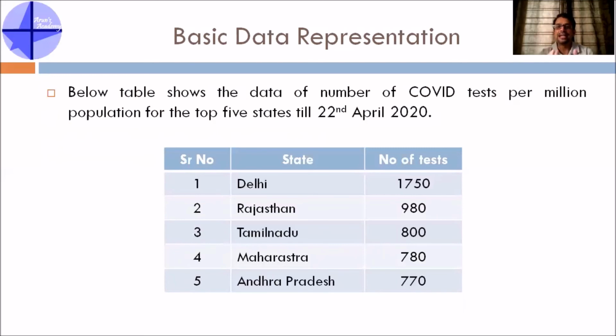April 2020. Now, the moment you read and see this particular table, you should be able to very clearly understand what this data means. Okay, so you have to be in a position to make sense of this data. After that, the question can be asked like, what is the average test per million conducted in the top 5 states of the country? So you just have to add all the 5 pieces of data given in the third column and divide it by 5, because you know the formula of average now. Average is equal to sum of observations by number of observations.